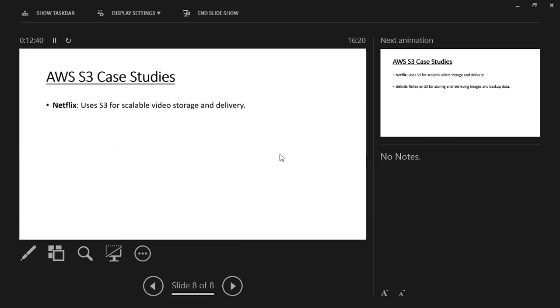This is the last thing, the AWS S3 case study: which major services use AWS S3? Netflix, I think you have all heard of it. Netflix uses AWS S3 for scalable video storage and delivery, storing their videos and retrieving them later. Airbnb also relies on S3 for storing and retrieving images and backup data.